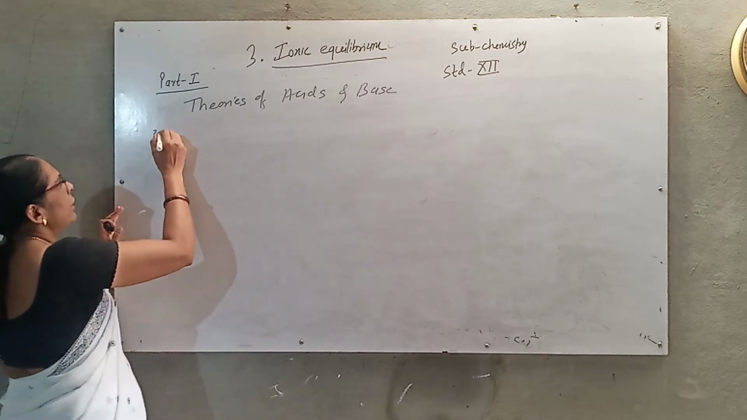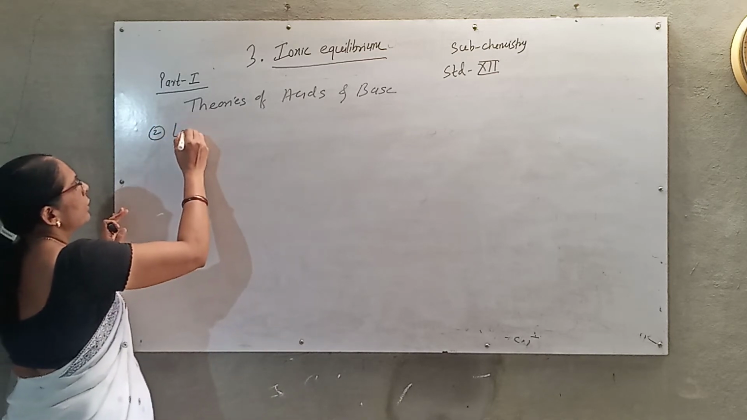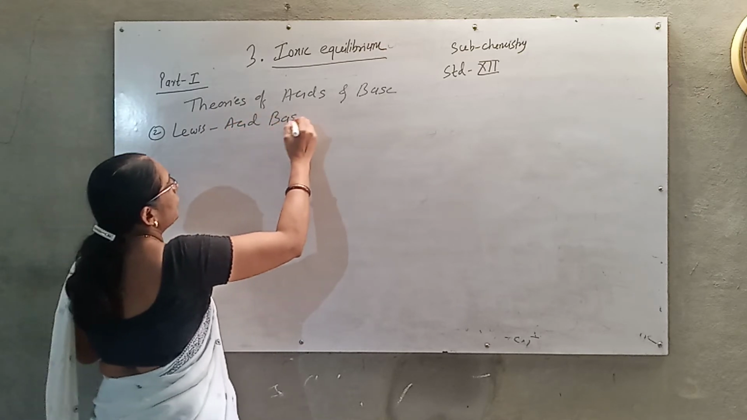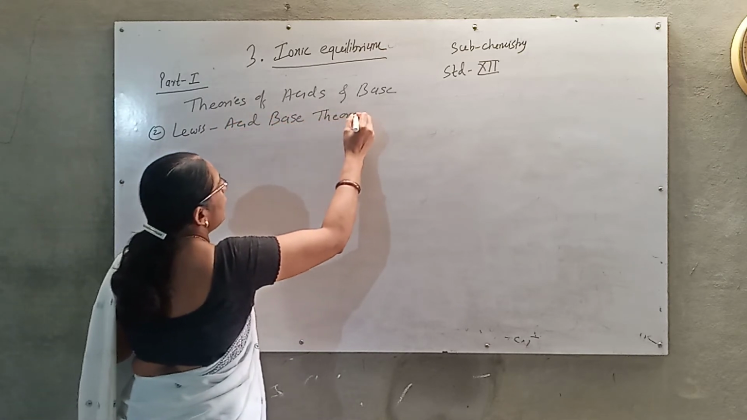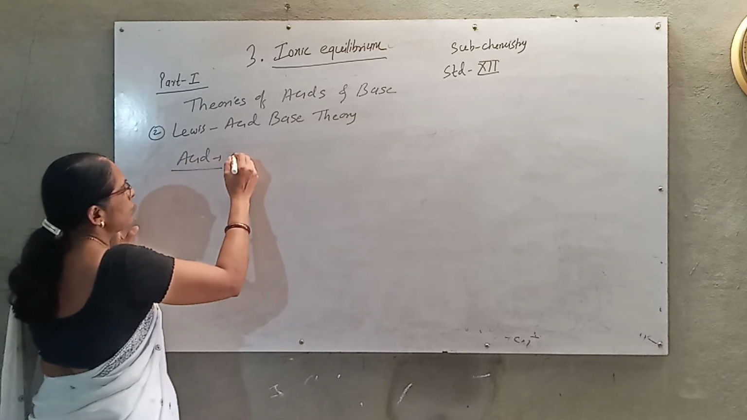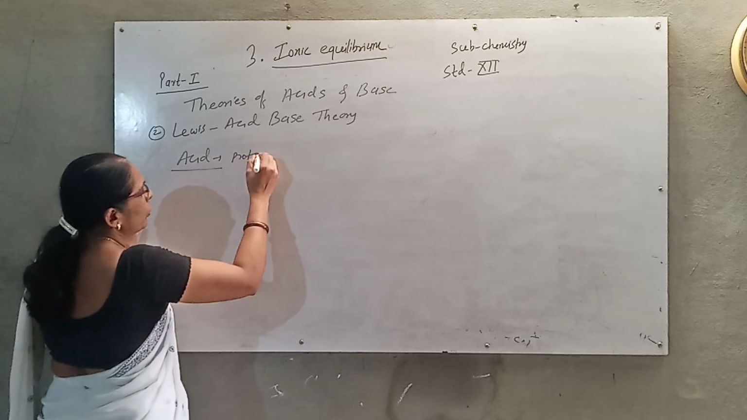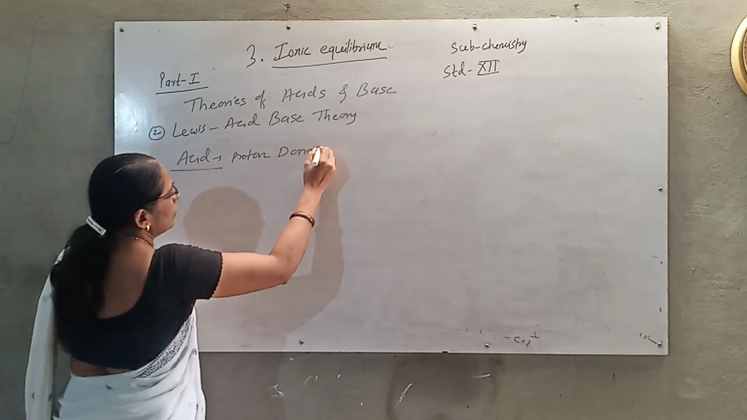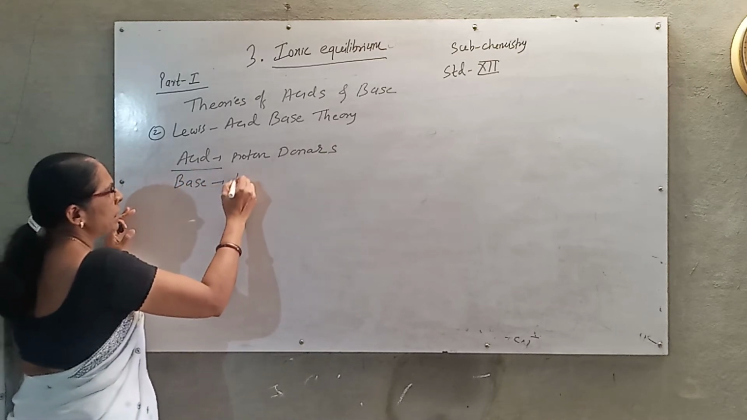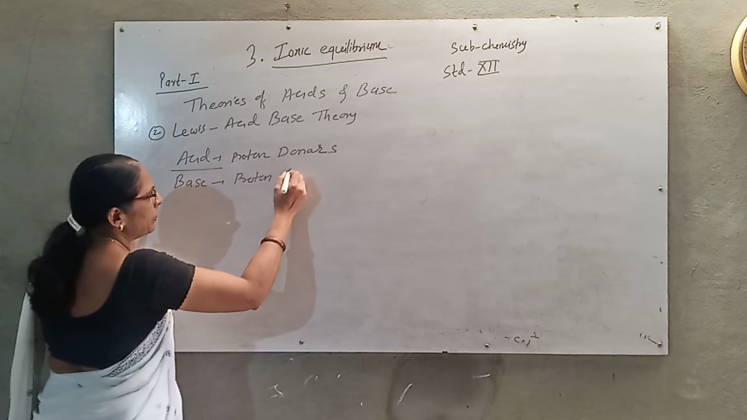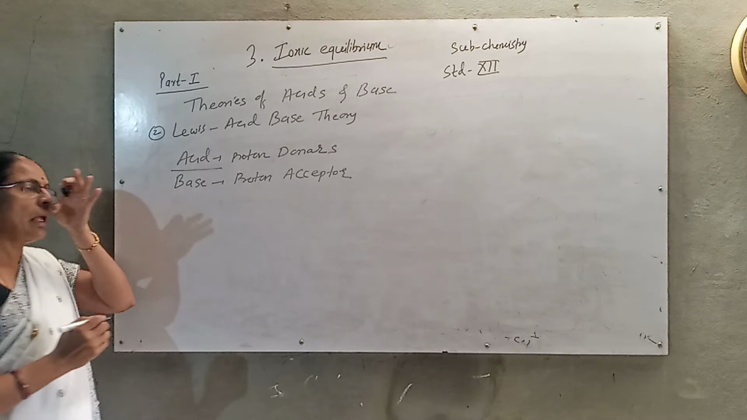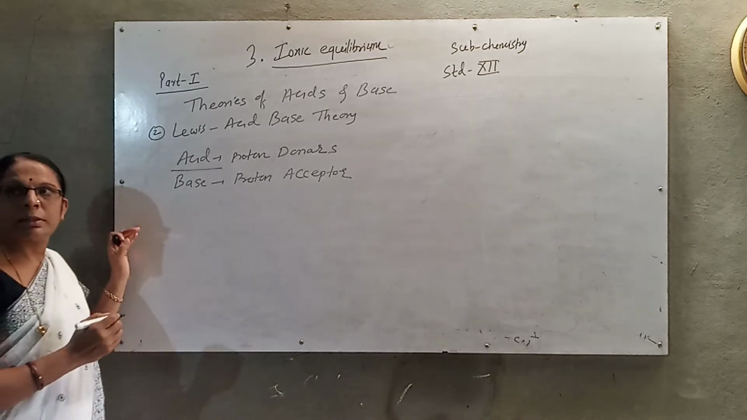Okay. The second theory we now consider is the Lewis acid-base theory. According to Lewis, what are the acids? Acids are proton donors. And what are the bases? Bases are proton acceptors. Proton acceptors are called bases and proton donors are called acids.